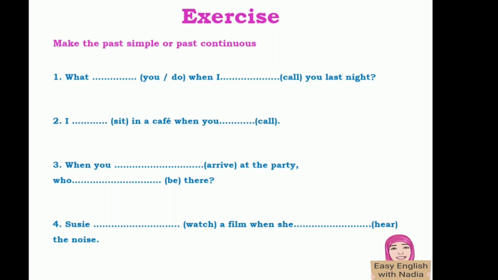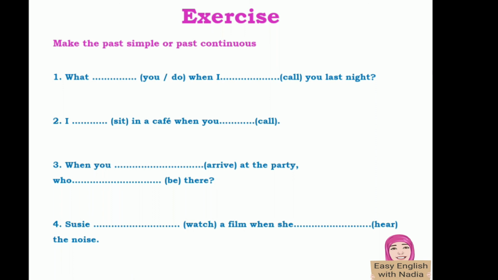Number 2, I sit in a cafe when you call. Number 3, when you arrive at the party, who be there.